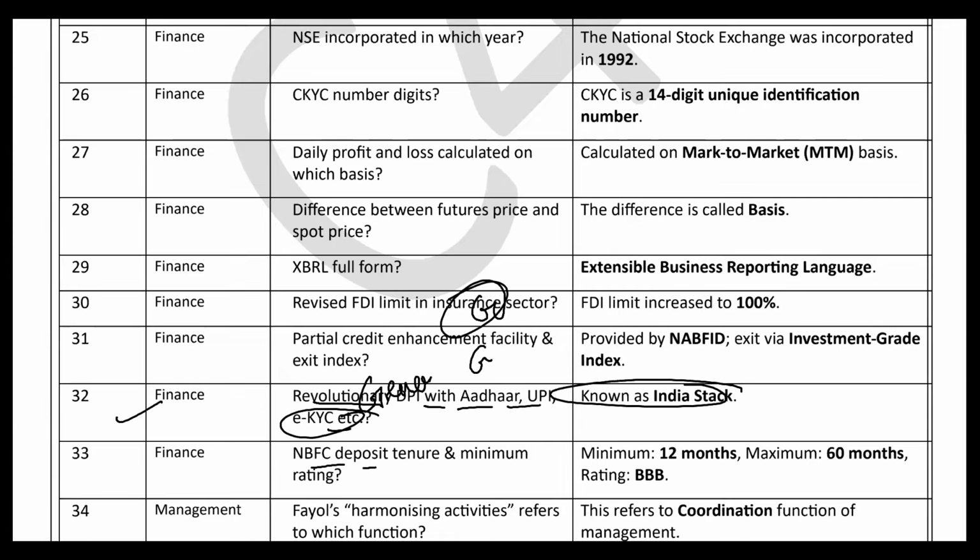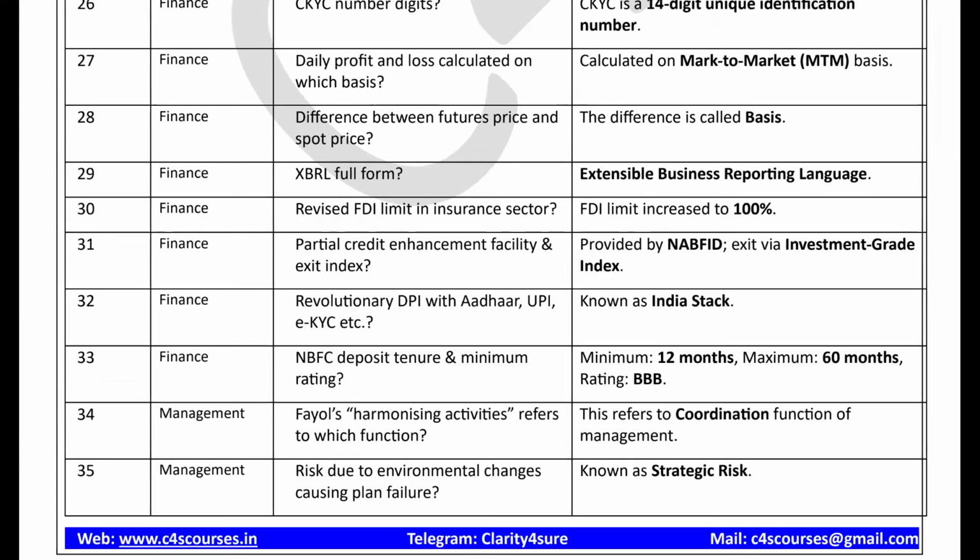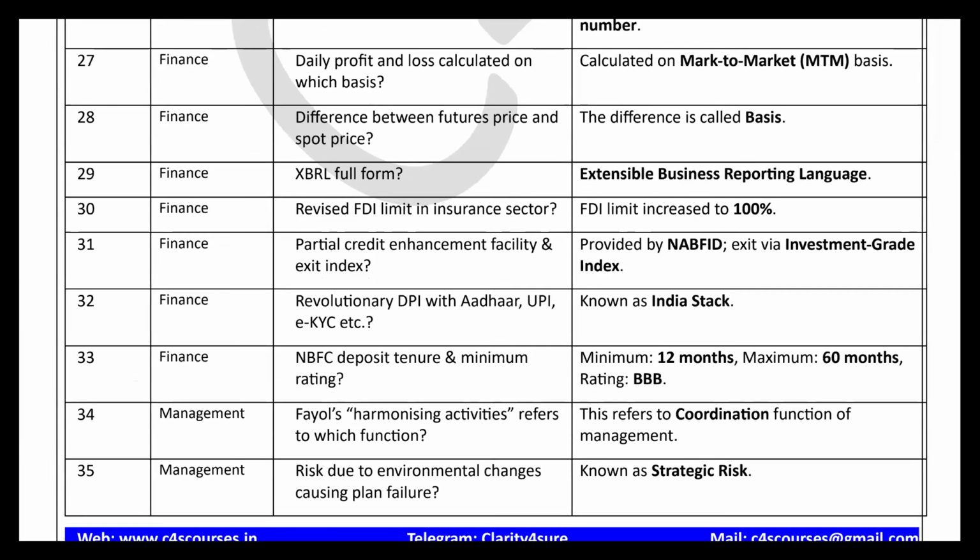Now, NBFC deposit tenure and minimum rating is, this is a good question, right? And it is a topic from NBFC. If you have read, the minimum is 12 months, the maximum is 60 months, and the rating is BBB. This is a very good question, right? A conceptual question from classification of financial institutions, right? So now I hope all the questions of finance have been covered.